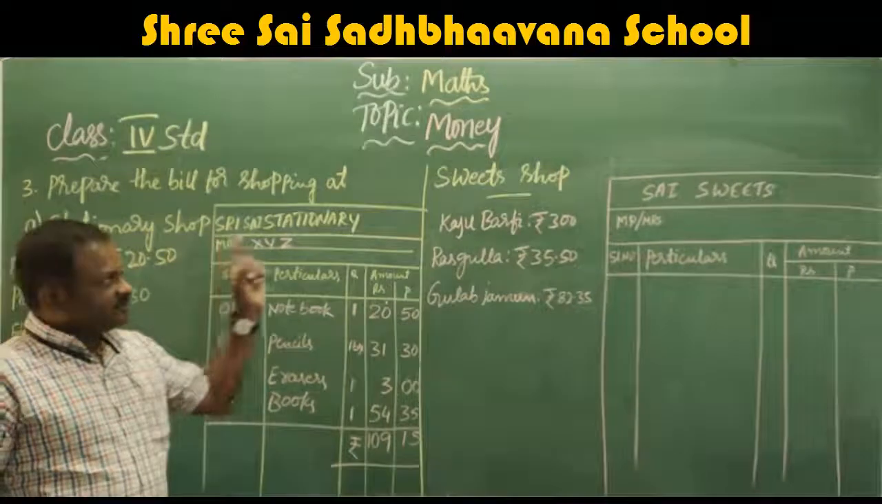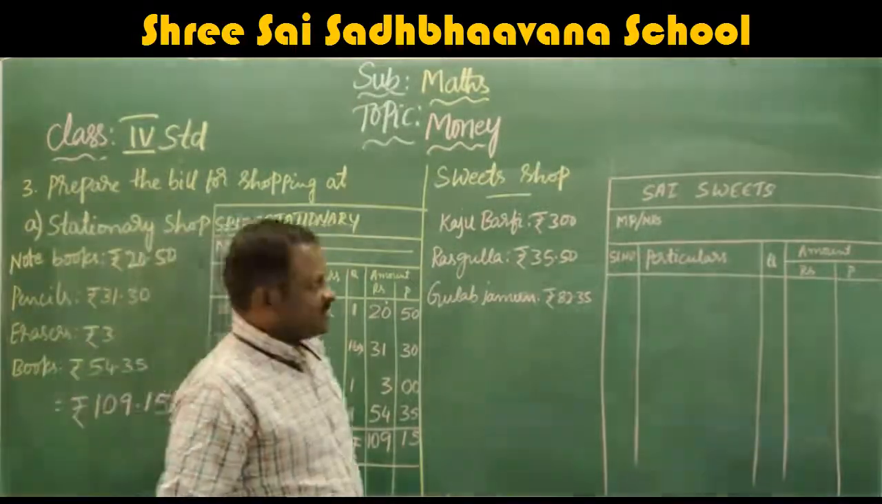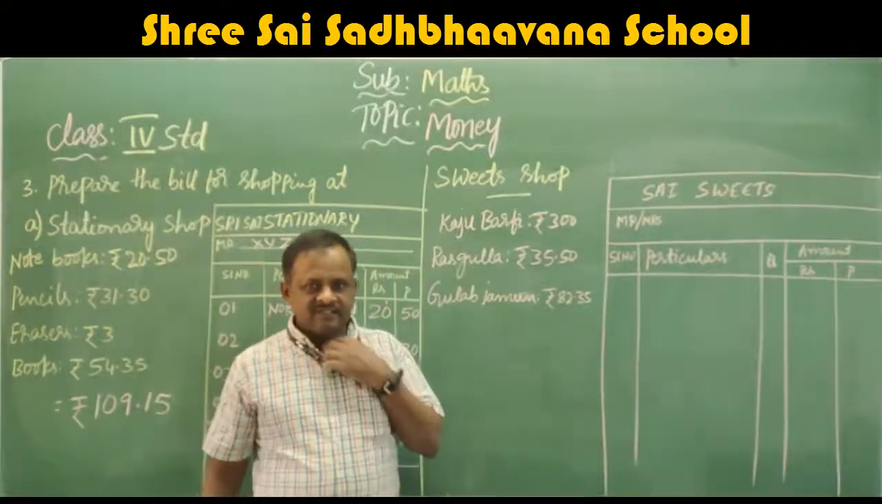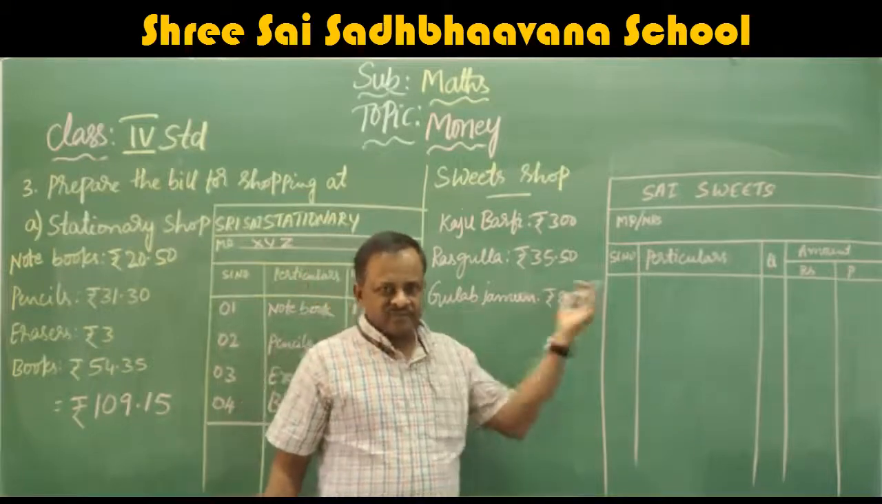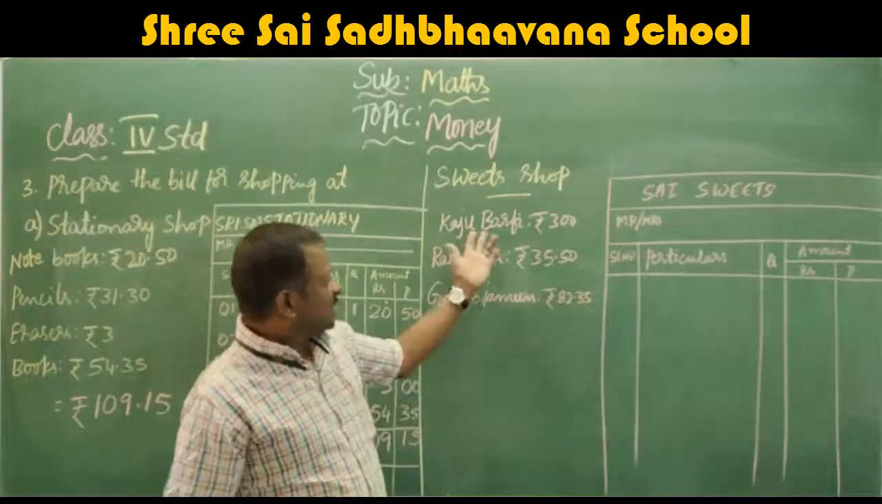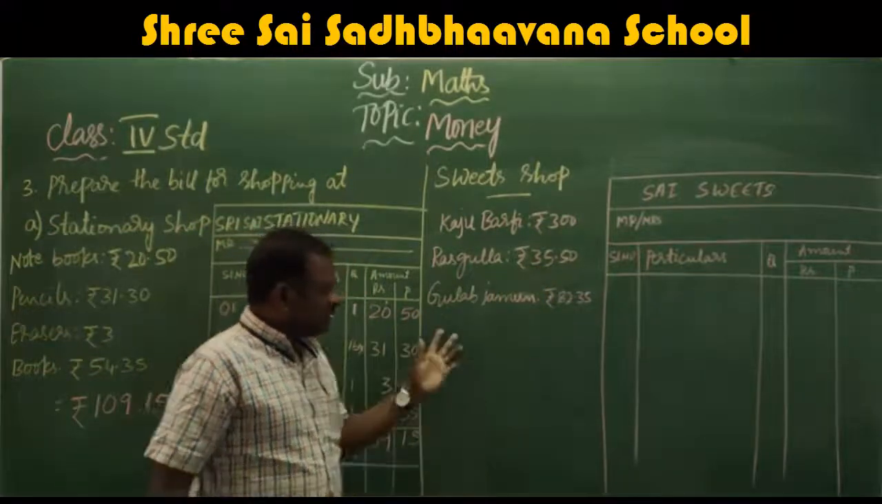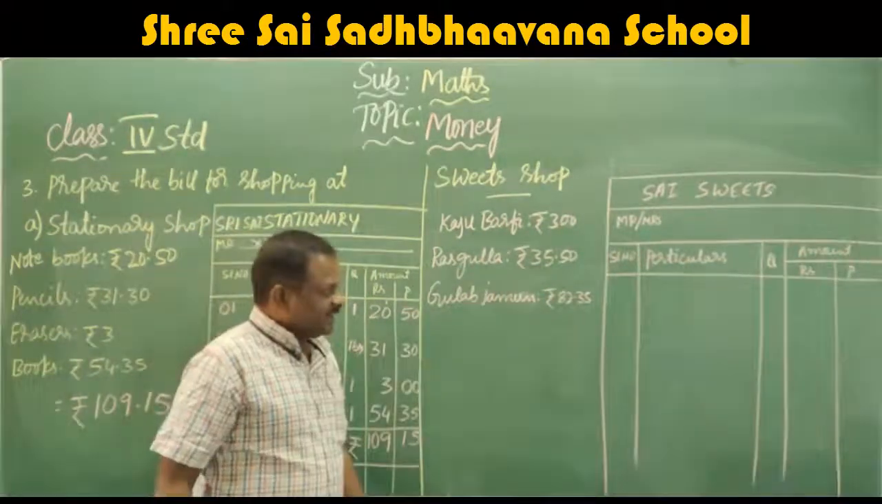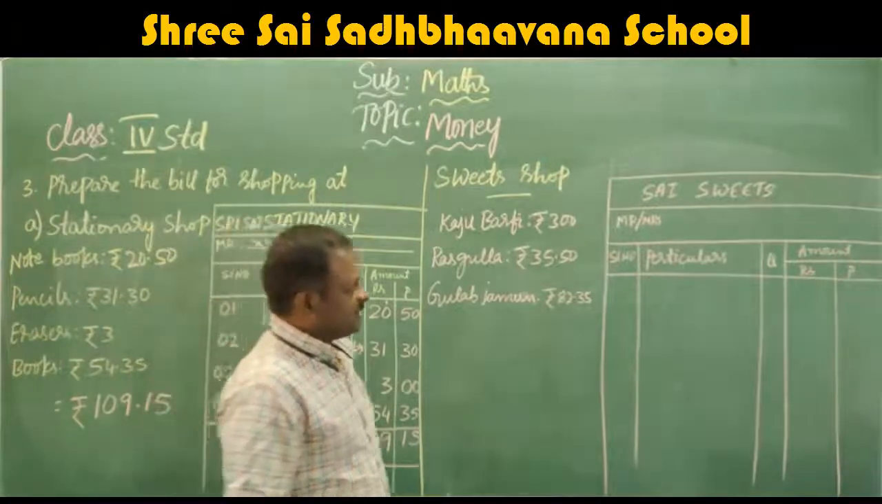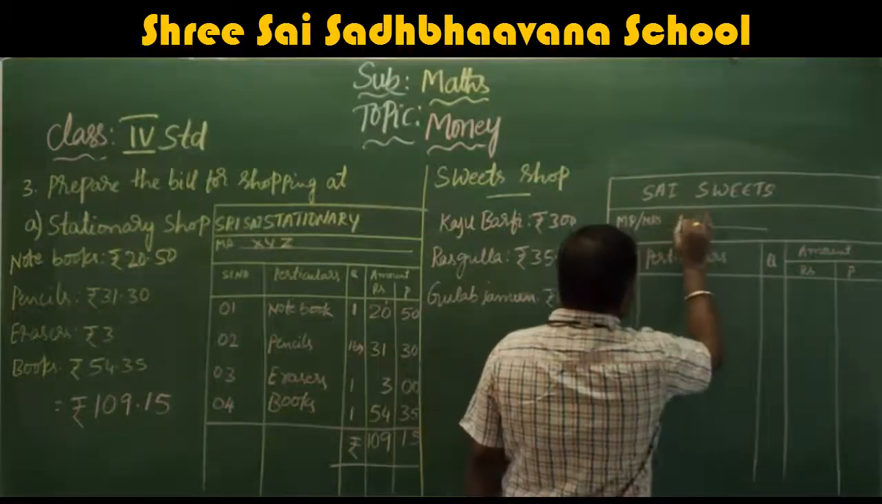I hope you understand. Next we will move to the sweet stop, because everyone likes sweets, so we will make the bill for that. Kaju Barfi 300, Rasgulla rupees 35.50, Gulab Jamun rupees 82.35. Here also some Mr. ABC.